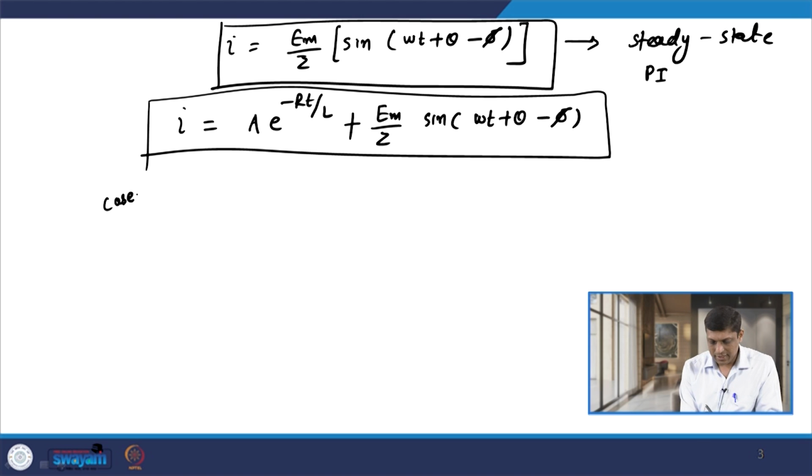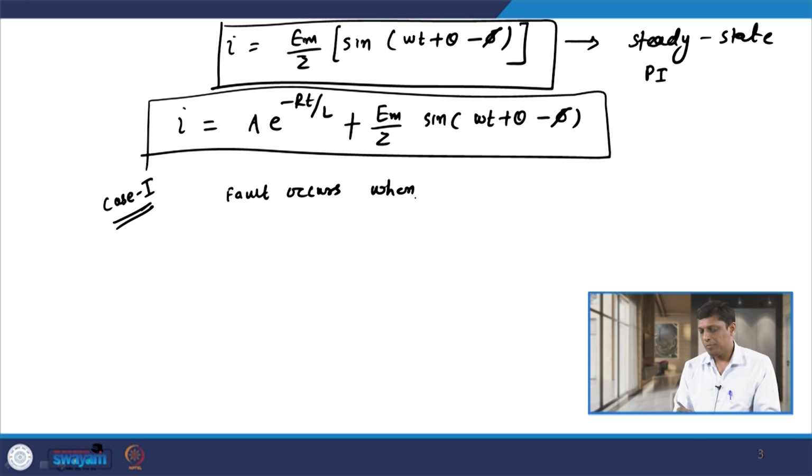The first case we consider is that the fault occurs when the voltage wave is passing through 0. So, your E is passing through 0, which means the switching angle theta is also 0.